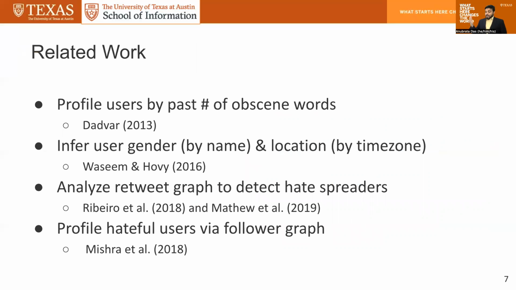Some related work has attempted capturing context in the past, and they do it slightly differently from our approach. In one work, Dadvar et al. profile users by the past number of obscene words used in tweets. Waseem and Hovy infer user gender and location as additional features. Other than these kinds of textual features, several works have also looked into the graphical nature of Twitter, where they analyze retweet graphs to detect how hate speech spreads and also profile hateful users via follower graphs.